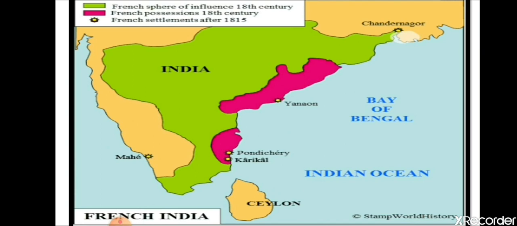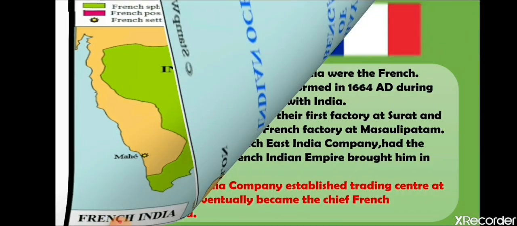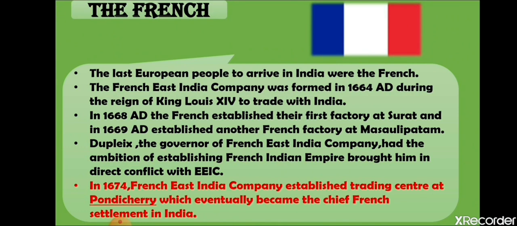By the time the first English ships sailed down the west coast of Africa around the Cape of Good Hope and crossed the Indian Ocean, the Portuguese had already established their presence in the western coast of India and had their base in Goa. Firstly, the Portuguese came, then the Britishers came, then the Dutch came, and then the French came.